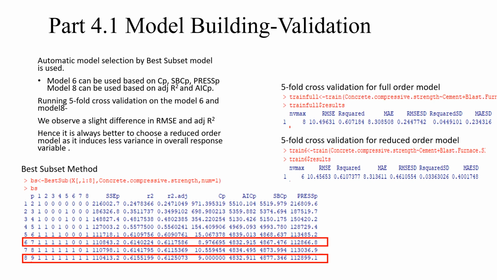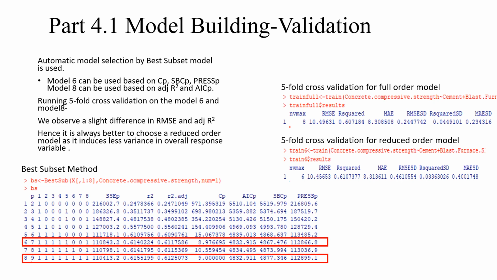In this slide, the best subset model is used. The values of CP, SBC, P and PRESS-P are lower for model 6, which is a reduced model, and the value of adjusted R-square is higher and AICP is lower for our full model. So based on that, we run the 5-fold cross-validation test on both the models, that is model 6 and model 8.